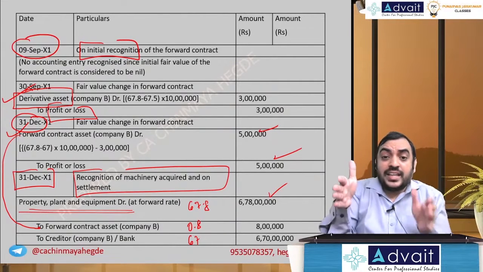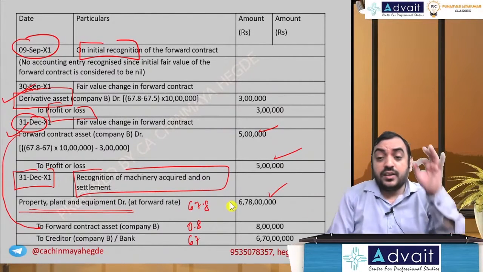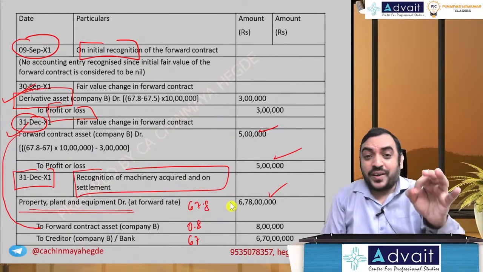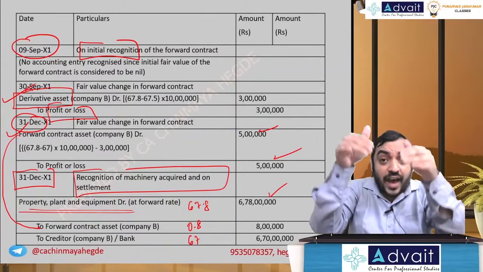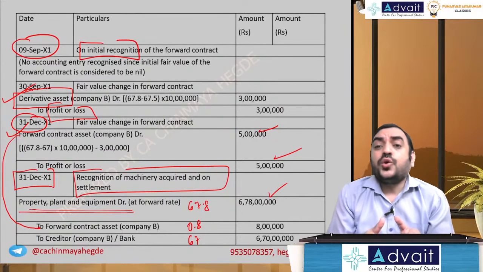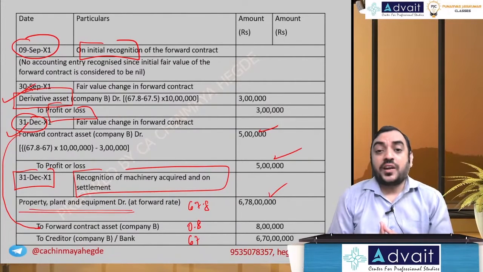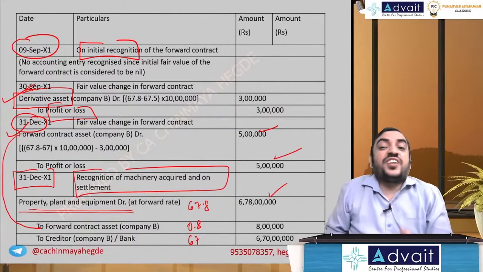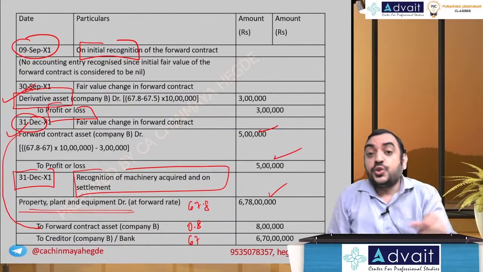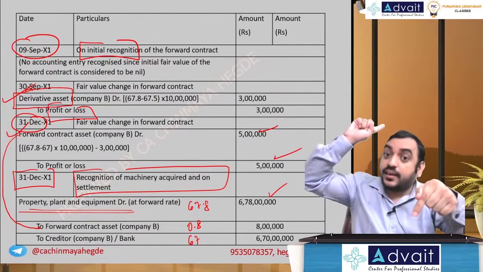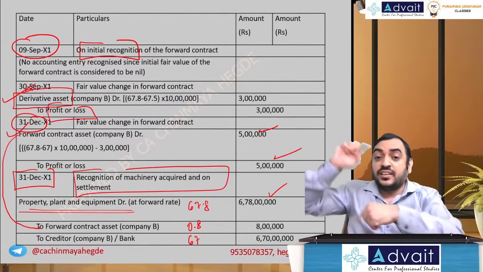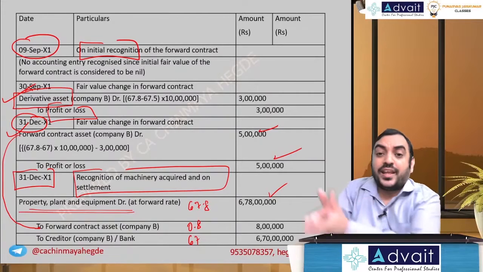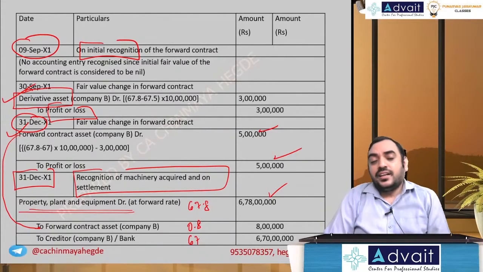So between 9 September and 31st December, 67.8 has become 67. Does it mean the value of machinery reduced? No, sir. Value of machinery is not reduced. The currency fluctuation happened. Then you account the machinery at that rate only, from 67.8 to 67. That 0.8 you take as a foreign exchange gain. Take it to the P&L account.